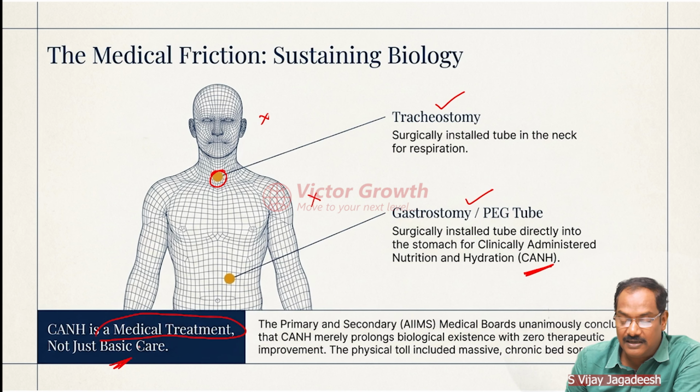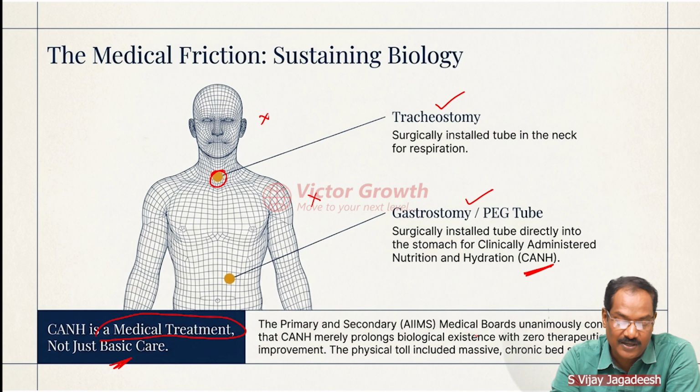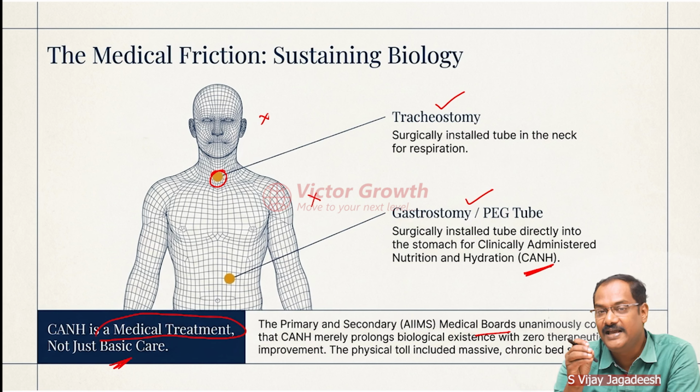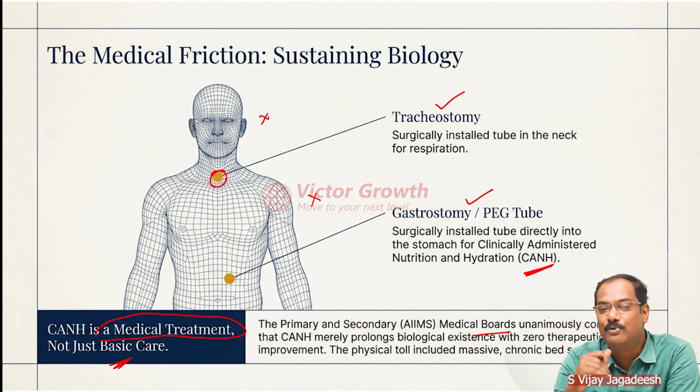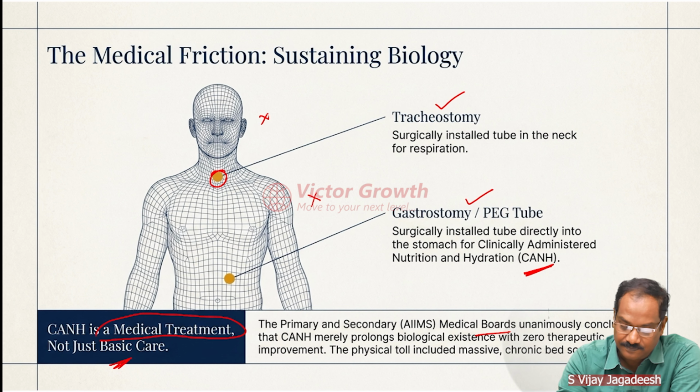Then the medical boards unanimously concluded. Now this is very important. There's a procedure for how euthanasia can be approved. The medical board has to unanimously approve that this CANH merely prolongs biological existence with zero therapeutic improvement. A person cannot improve his health by doing this.